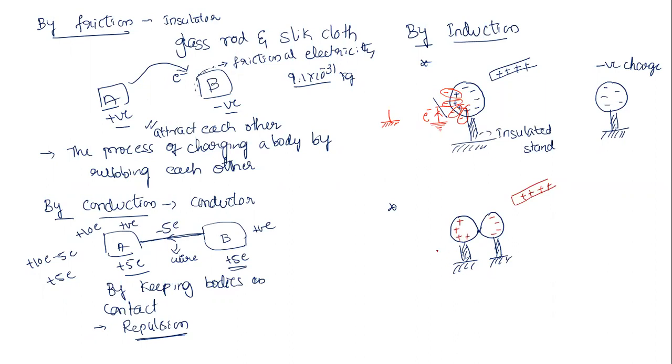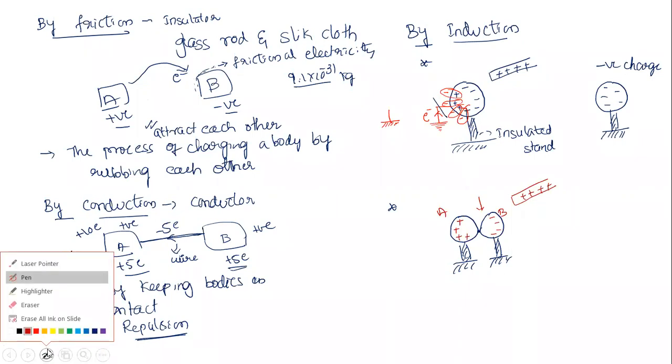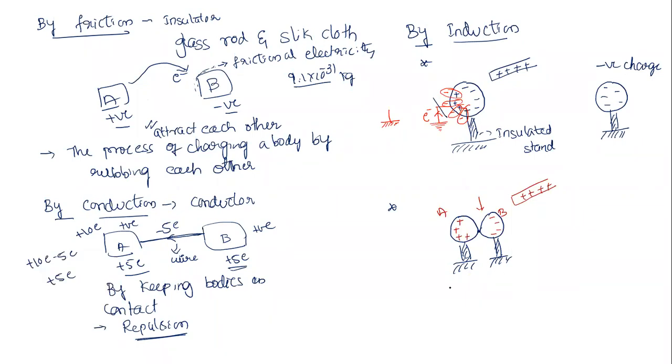Now what do I do? First, I'll remove this connection. I'll separate these two, sphere A and sphere B, and then I'll remove this electrical rod. So now one has completely become positively charged, that is A, and this B has completely become negatively charged.